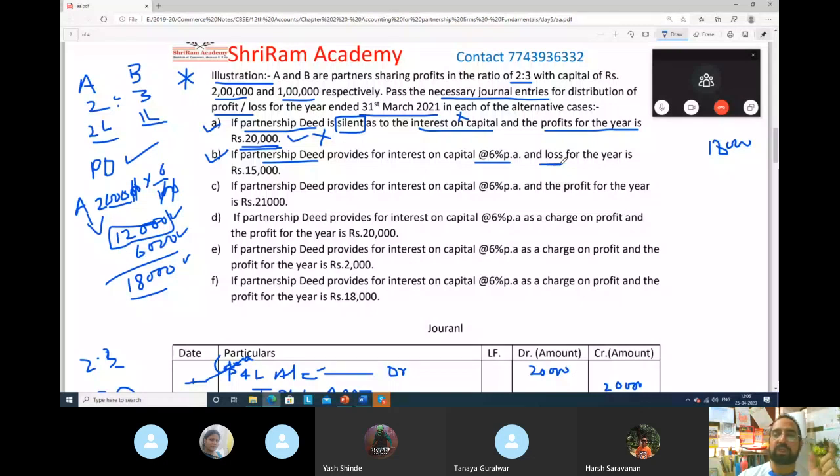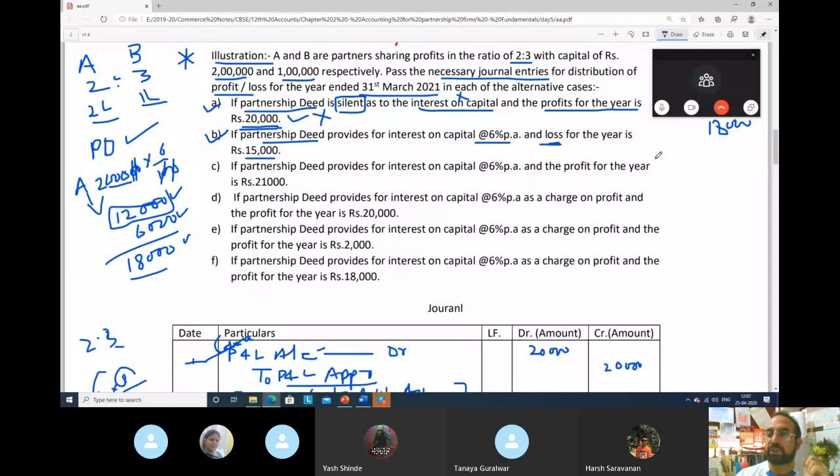If there is profit in the profit and loss account, then that profit will go to the profit and loss appropriation account, and then we will pay them from the profit. But in this case, there is a loss of 15,000 rupees. So when there is a loss, nothing will go to the profit and loss appropriation account. So they will get no interest on capital, but they will have to bear this loss among themselves in their profit sharing ratio.